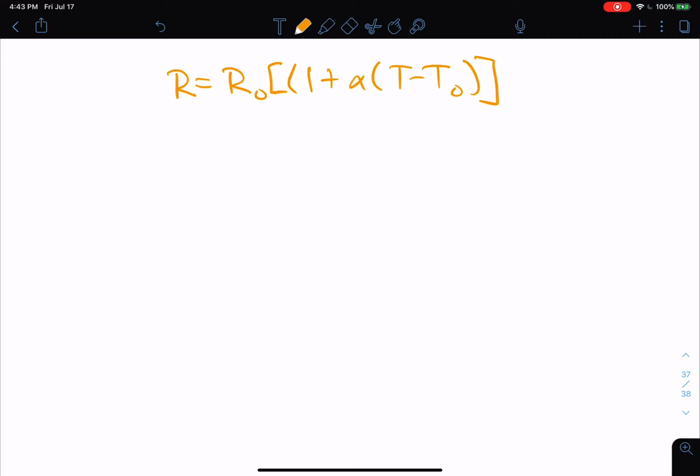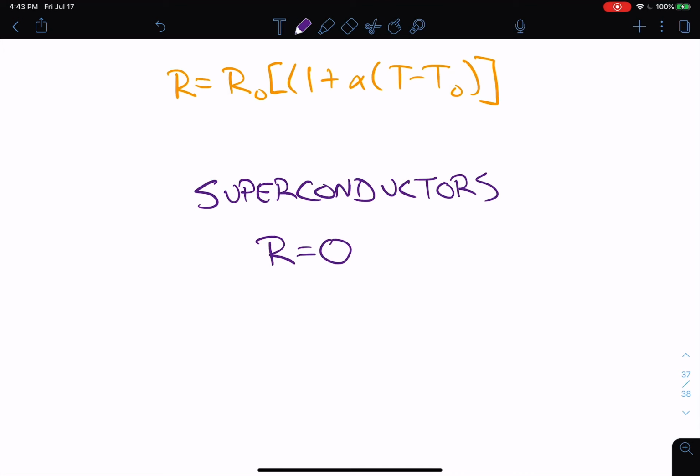Now, let's also talk about superconductors. Superconductors are a class of materials that have no resistance. And as such, they are not going to generate any thermal energy. The thing about superconductors is materials that can be superconducting only become superconducting below a certain temperature.